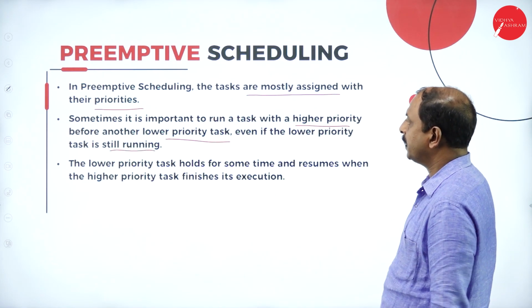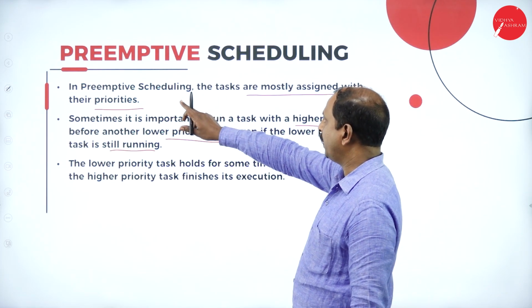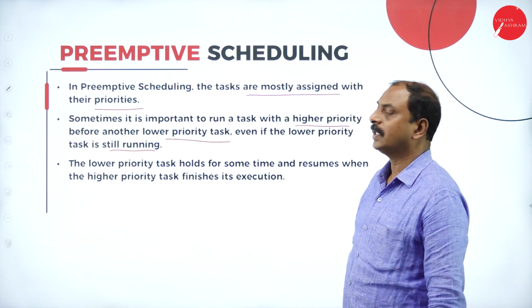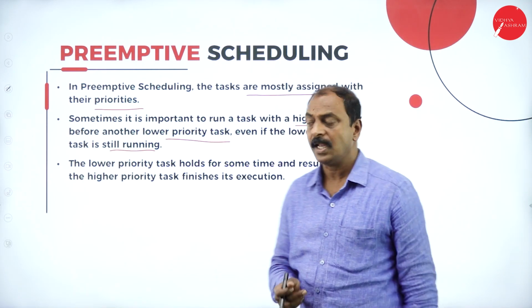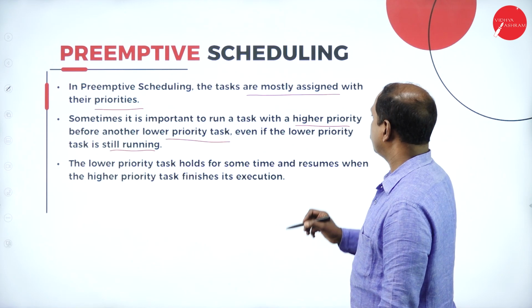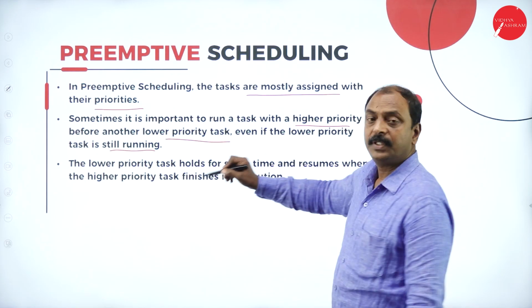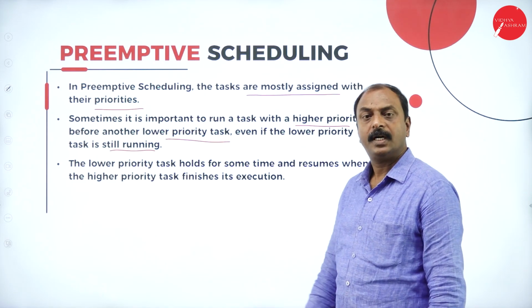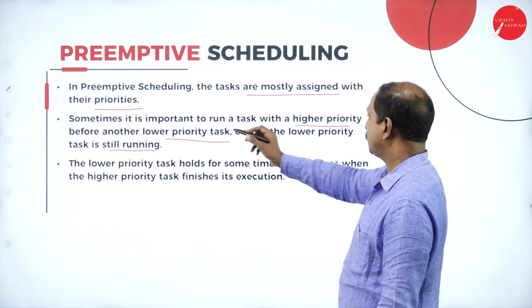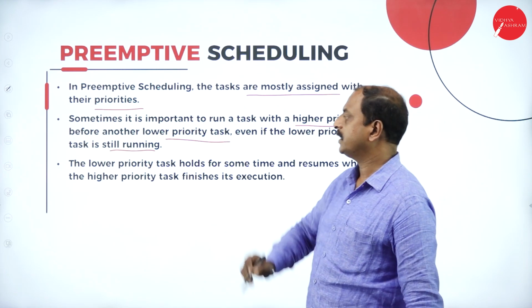The concept here is, in preemptive scheduling, the processor executes the process which is of higher priority, and even though a process is running, it allows another process with higher priority for execution.